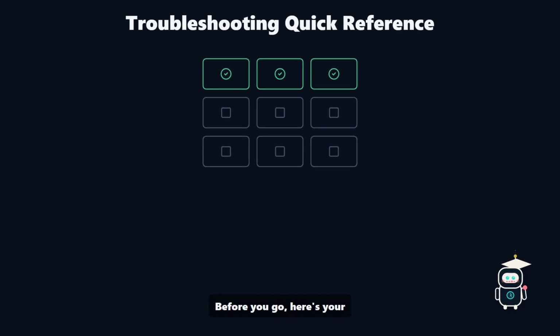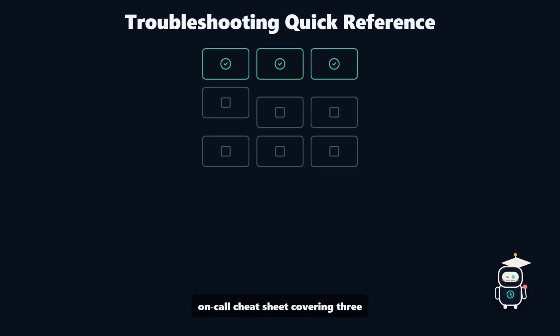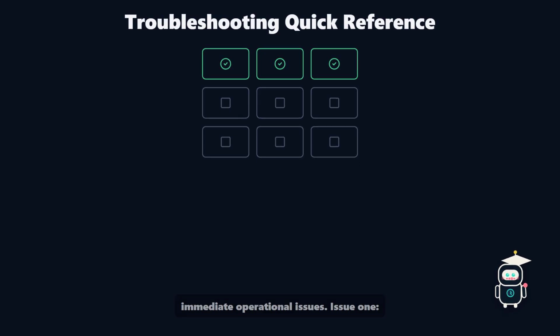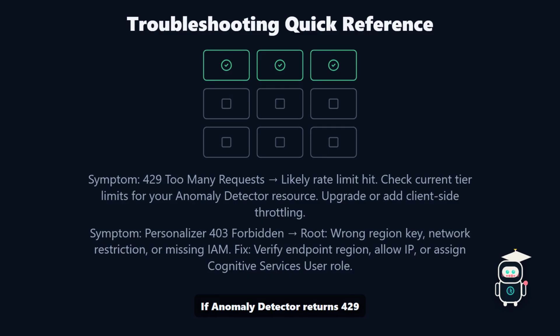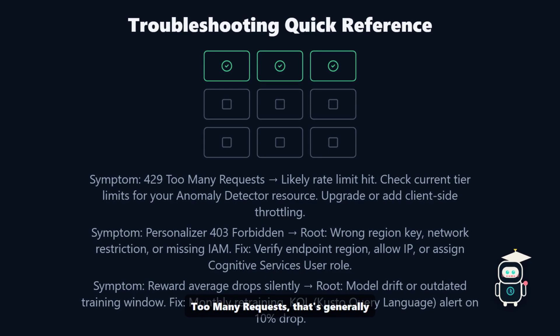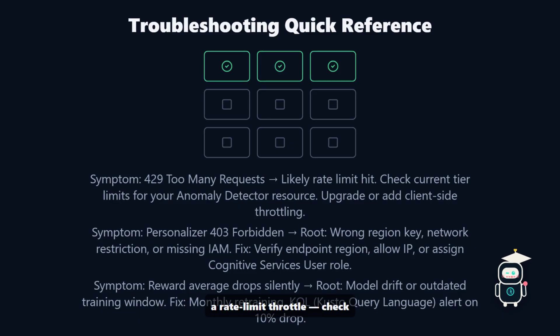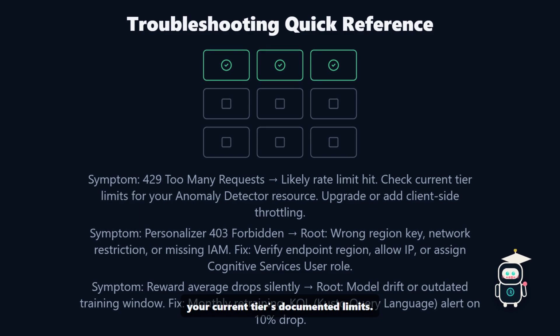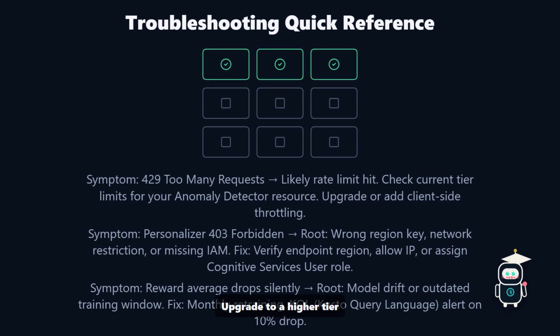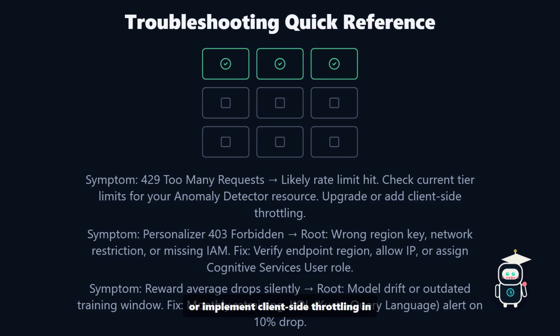Before you go, here's your on-call cheat sheet covering 3 immediate operational issues. Issue 1. If anomaly detector returns 429, too many requests, that's generally a rate limit throttle. Check your current tier's documented limits, upgrade to a higher tier, or implement client-side throttling in your function.